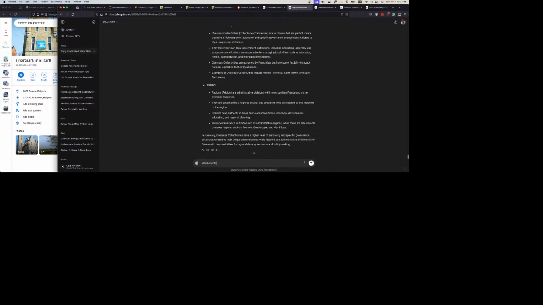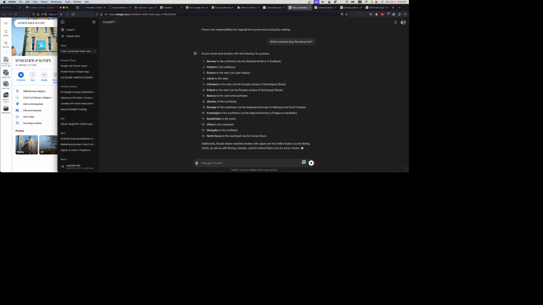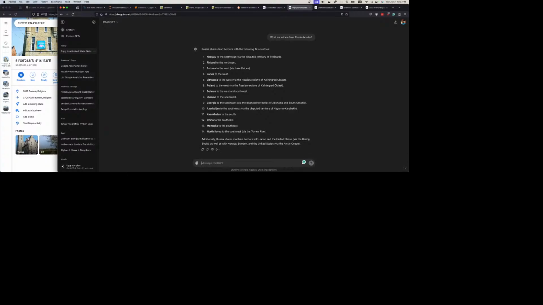What countries does Russia border? Let's see if it does this correctly. Norway, Finland, Estonia. Via the disputed... That is interesting. I see what they're saying. The saying via is strange. Correct. We do have a maritime border with Russia. That is accurate. What countries does Canada border?